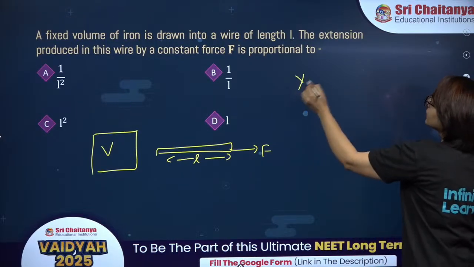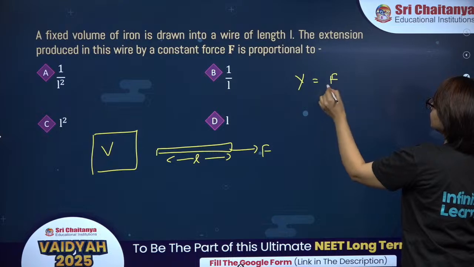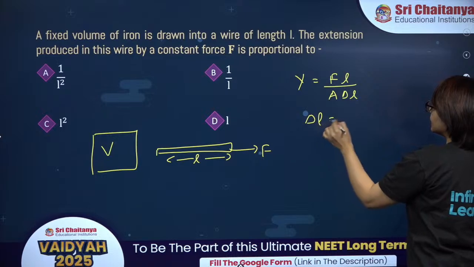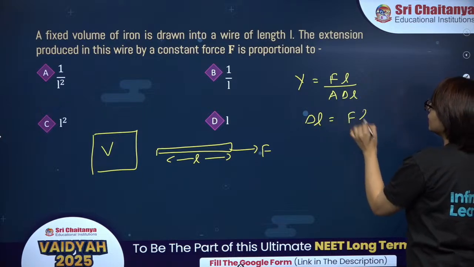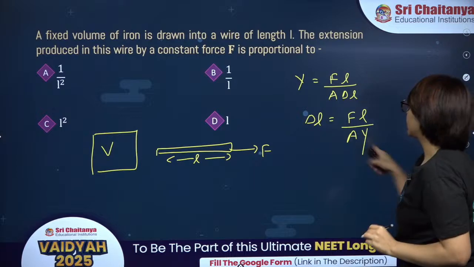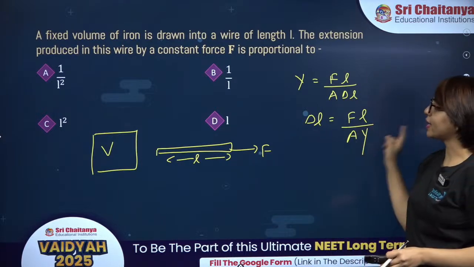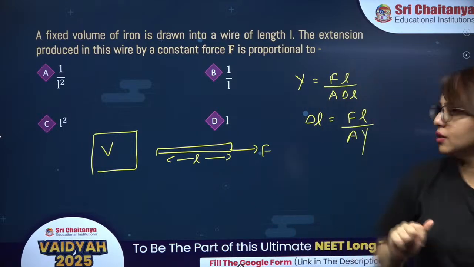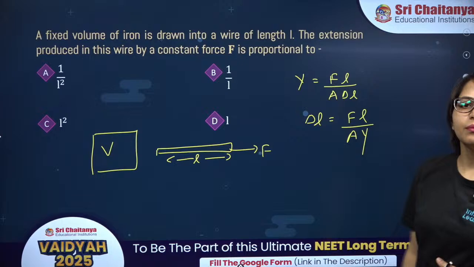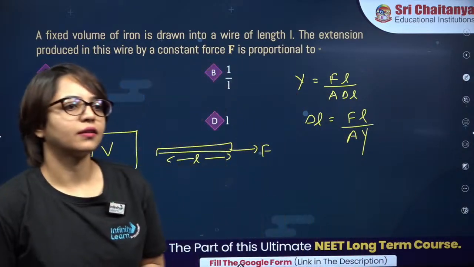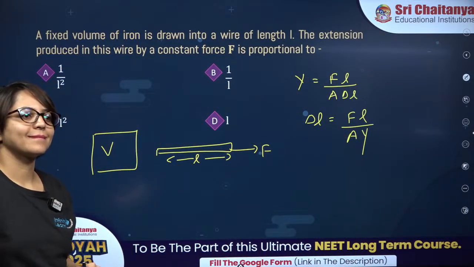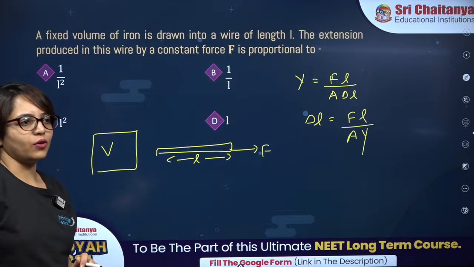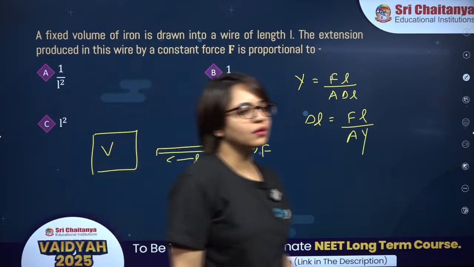Okay? Young's modulus is what? Stress upon strain. FL divided by A delta L. So delta L is elongation produced, which is FL divided by AY. This is elongation. From this it might look that delta L is directly proportional to L and you will find option D as the correct answer, but it is not. Acha, okay. That can also be done, but time is not given, no?